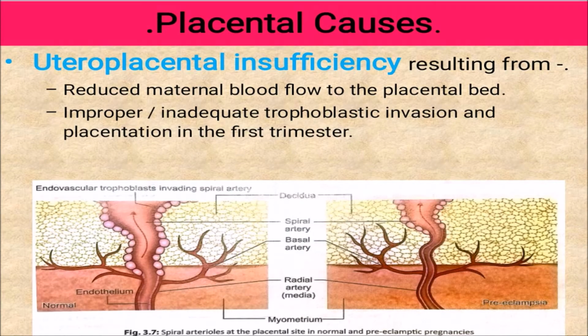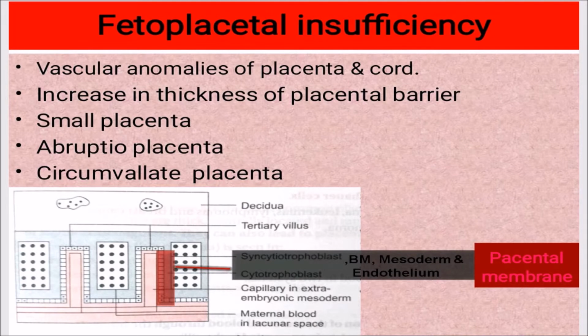Uteroplacental insufficiency results from reduced maternal blood flow to the placental bed, and inadequate trophoblastic invasion and placentation in the first trimester. What are the causes of fetoplacental insufficiency?